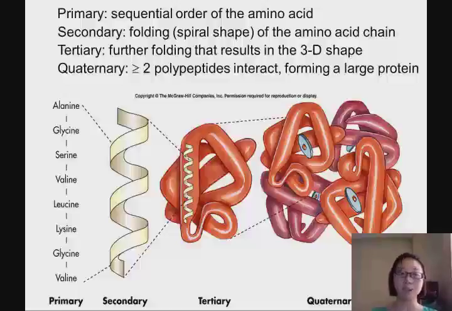And the R group can have sulfur bonds, can have sulfur inside. They have other hydrogens, carbons, oxygen. So they are going to form different interactions that further fold the protein. We call this the tertiary structure. Whenever two polypeptides interact together, they form a larger protein, which we call the quaternary structure.